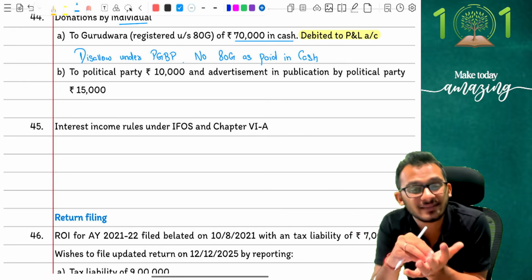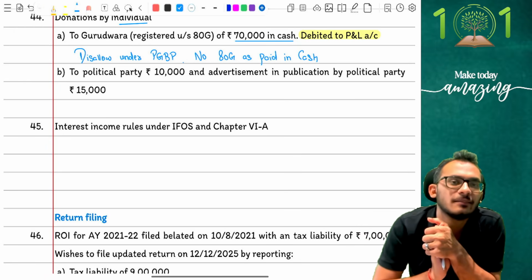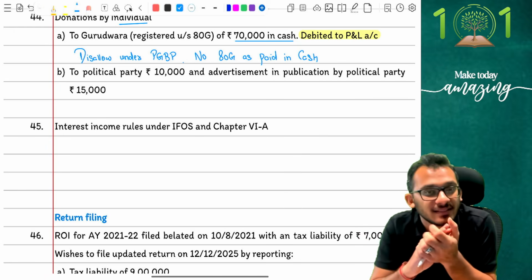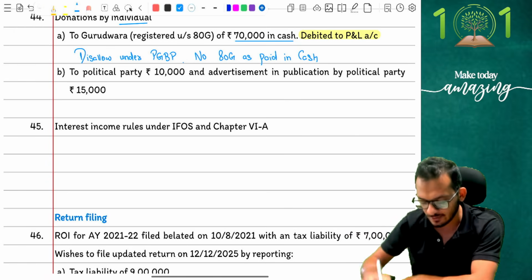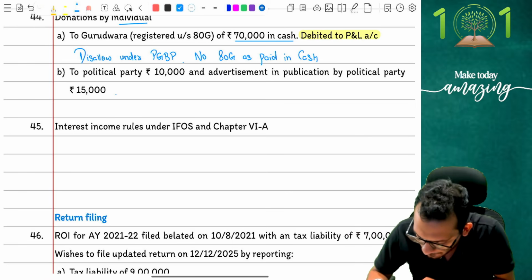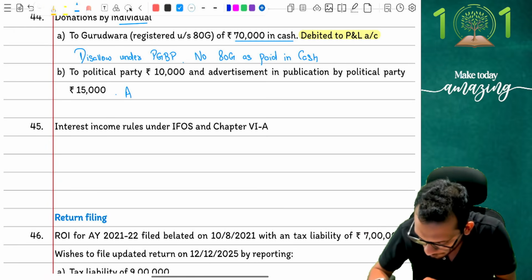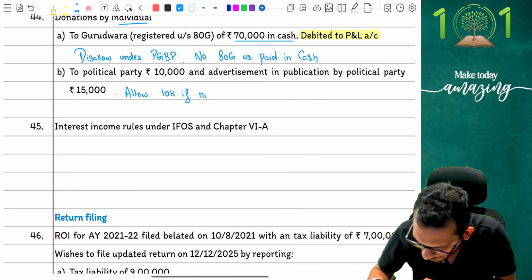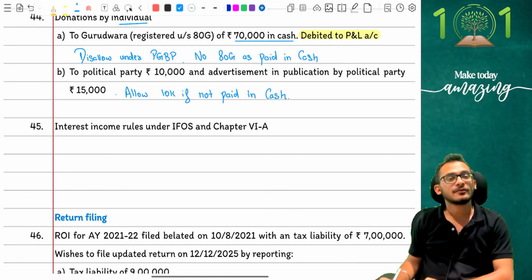If the question says it is there in the P&L, if a question says it in the table of P&L itself, then it makes sense. But if you see something like this in additional information, don't make such assumptions, which means I am not going to assume that there is anything to be done in PGBP. I'm simply going to claim deduction. Now, what is the deduction? Income tax says, when you make a payment to a political party, it is allowed perfectly if not paid in cash. So I'm going to say, allow 10K if not paid in cash.